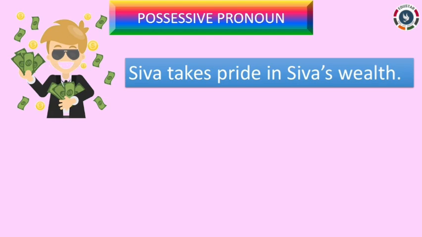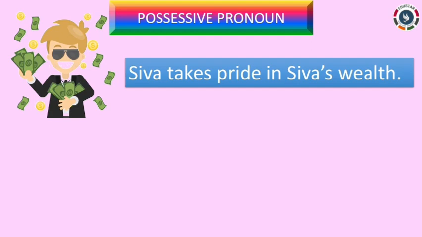Now to simplify the construction of the sentence, we can change the possessive noun to a possessive pronoun. Now what possessive pronoun can we use instead of Siva's? Can we use hers? Certainly not, because hers is a possessive pronoun for a feminine gender. Siva is a boy and boy is a masculine gender.